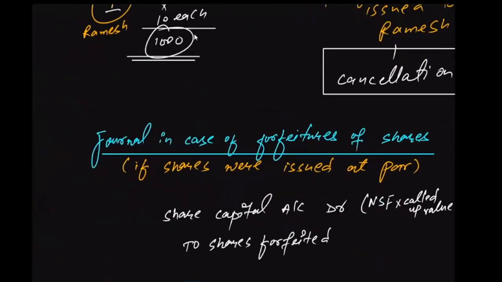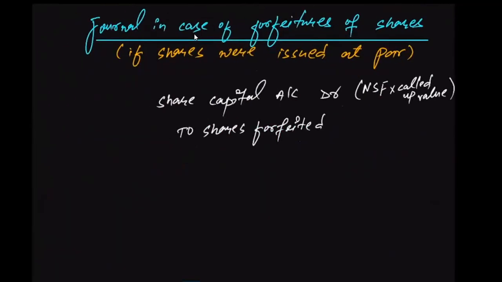So what we'll do, we will forfeit this much amount because of the failure to pay for the first and final call. We will simply multiply the number of shares forfeited, that means 100 shares as per our example, with the amount already received. That means 6 rupees per share we have already received. So we'll multiply that and figure out the value.